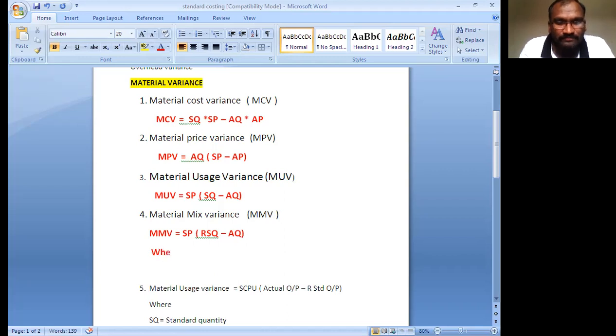Where revised standard quantity equals actual mix divided by standard mix into standard quantity. That is the formula.